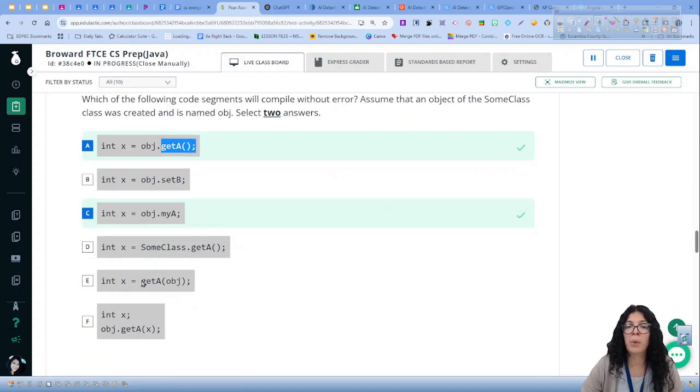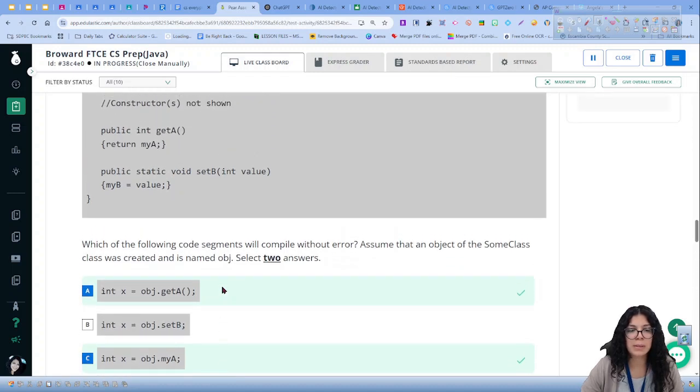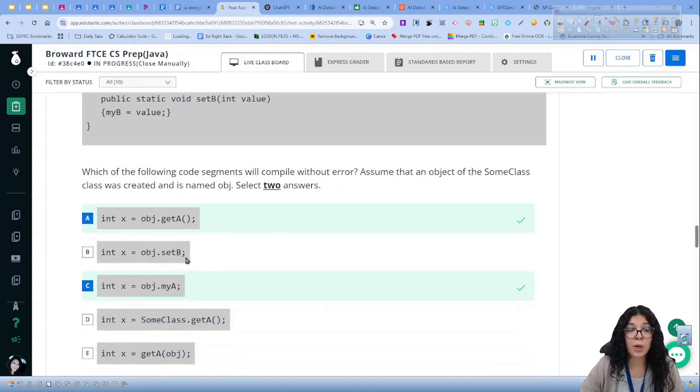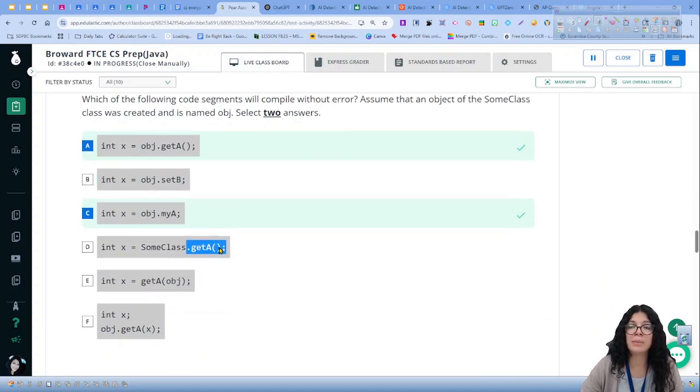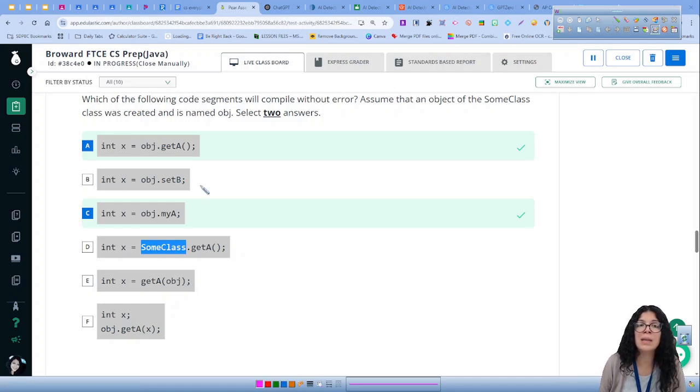So for this reason, both E and F are incorrect because they are both trying to call getA and pass in some value, which is not allowable since, again, getA has empty parentheses. The other one that will not work here is D, even though it's being called with empty parentheses. But the reason why this one will not work is because it's calling getA using the class.